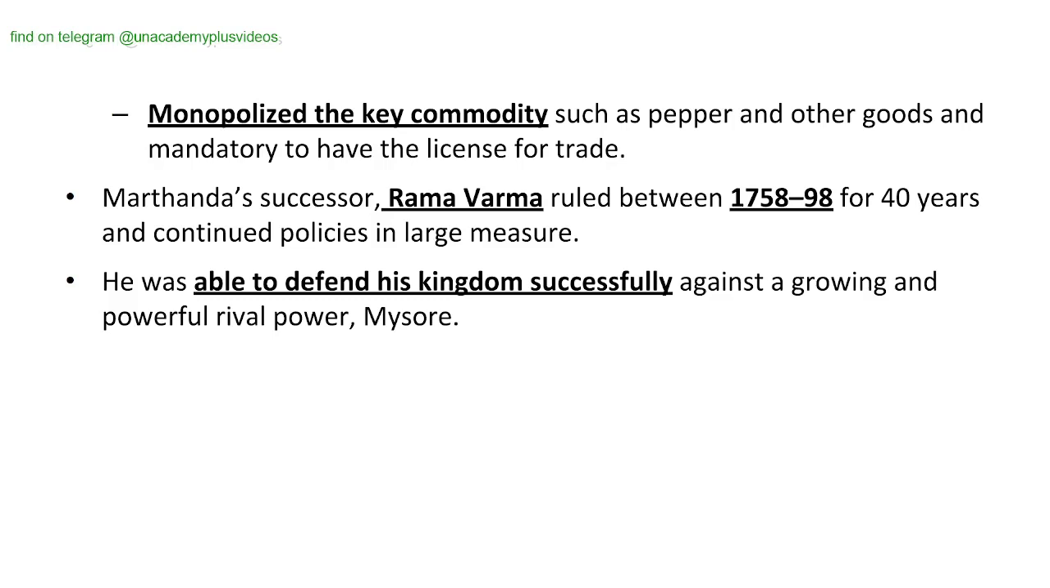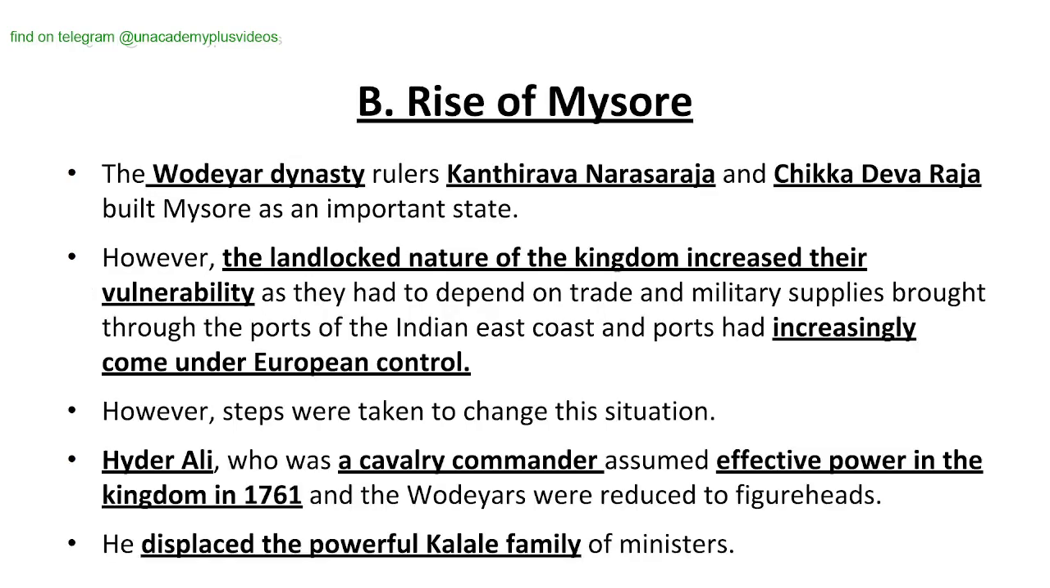Marthanda's successor Ramavarma ruled between 1758 to 98 for 40 years and continued the policies in large measure. He was able to defend his kingdom successfully against a growing and powerful rival power, Mysore. Moving forward, the rise of Mysore. The Wodeyar dynasty rulers Kanthirava Narasaraja and Chikkadevaraja built Mysore as an important state.